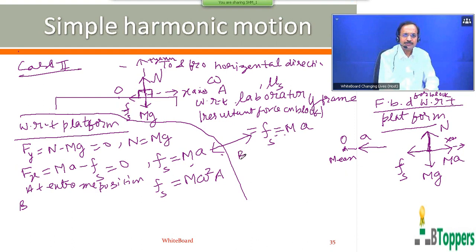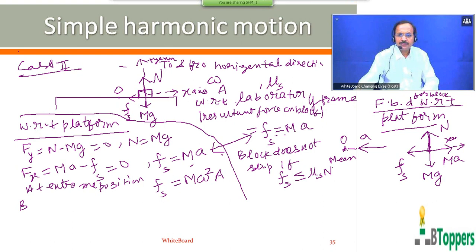So the block does not slip on the platform if Fs is less than or equal to mu S into N. Of course, the static friction between two surfaces in contact can never be more than the limiting value mu S into N. So Fs will always be less than or equal to mu S into N. The force of static friction reaches the maximum or limiting value mu S into N at the instant just before the block begins to slip.